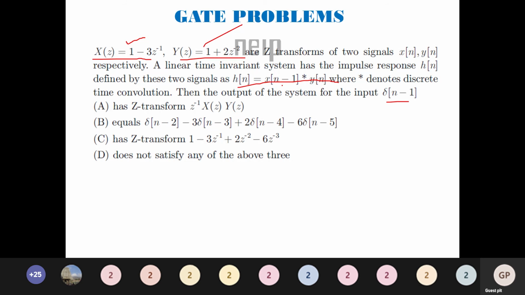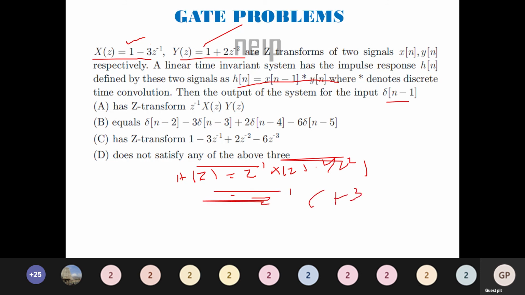So what we can find is, first we will try to find what is H of z. How to compute this H of z? Just apply z transform to this. When I apply z transform, it is going to be z inverse into X of z multiplied with Y of z. So we know what is X of z and what is Y of z. Just substitute it and we will get H of z to be z inverse into 1 minus 3 z inverse into 1 plus 2 z power minus 2.